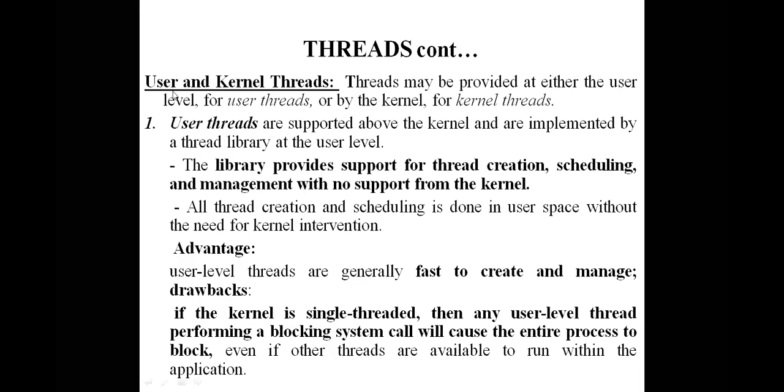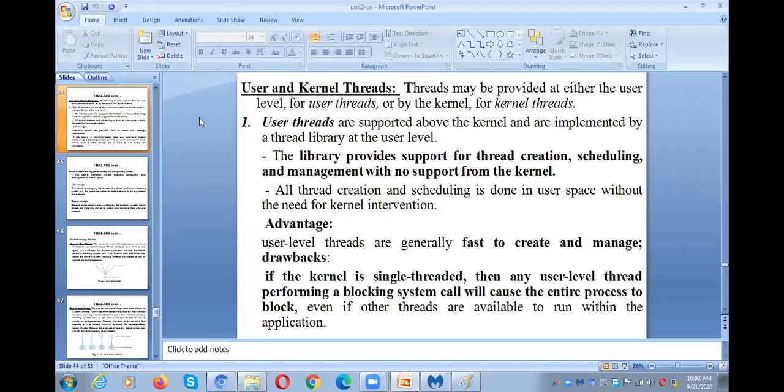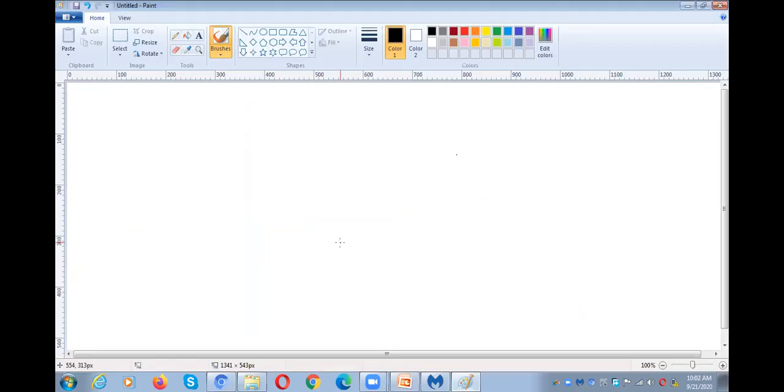As the name indicates, what is a user thread? User threads are created in the user area. The entire main memory is divided into two parts. The first part is for the kernel and the second part is for the user. I don't want to show the PPT to you, so I will explain with the help of Paint so that it will be easy for you to understand. So how many types of threads are there? There are two types: the first is a user thread and the second is the kernel thread.